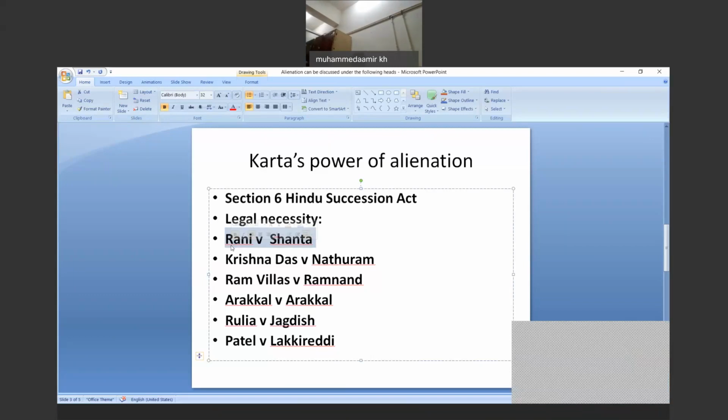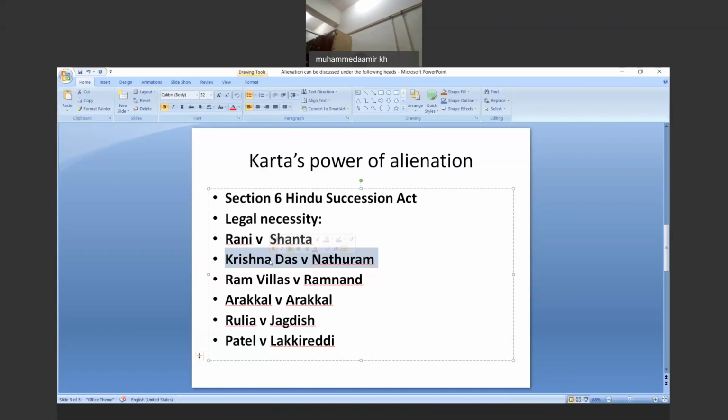Now, in the second case, Krishna Das versus Nathuram, we can conclude that legal necessity does not mean actual compulsion. It means pressure upon the estate, which in law may be regarded as serious and sufficient. So in this case it was discussed that legal necessity does not mean actual compulsion.